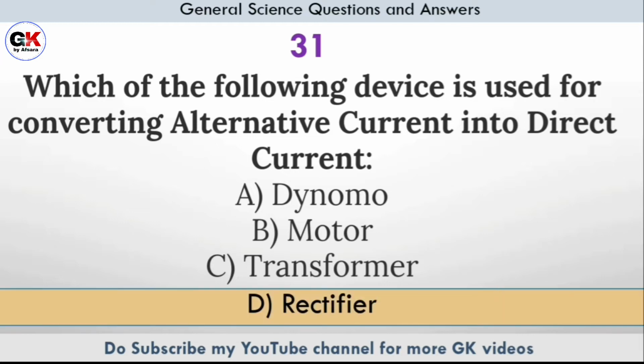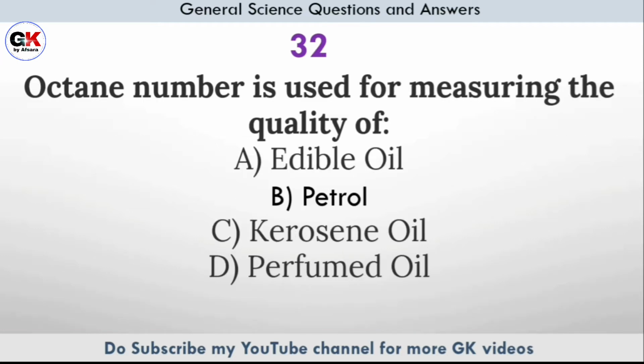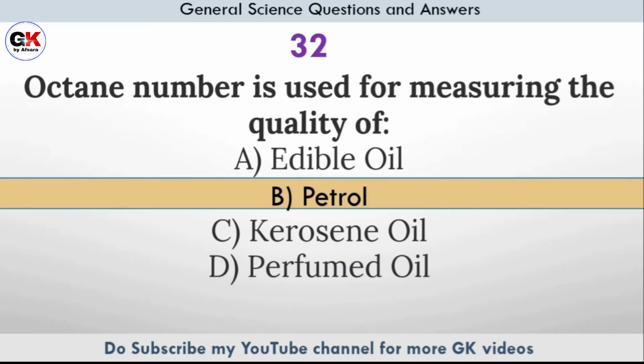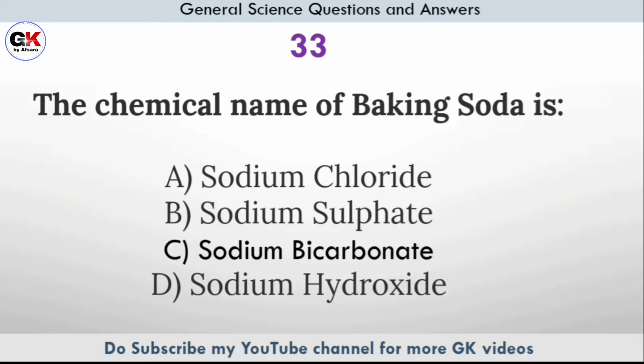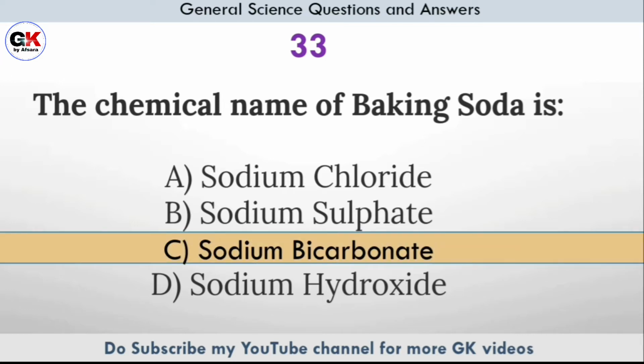Which of the following device is used for converting alternating current into direct current? Answer option D, rectifier. Octane number is used for measuring the quality of? Answer option B, petrol. The chemical name of baking soda is? Answer option C, sodium bicarbonate.